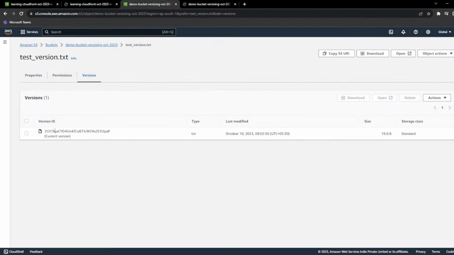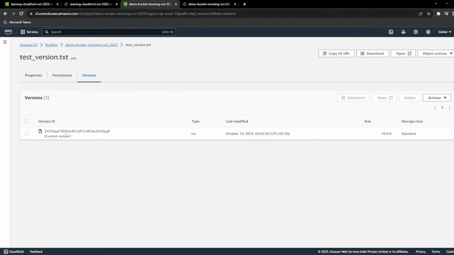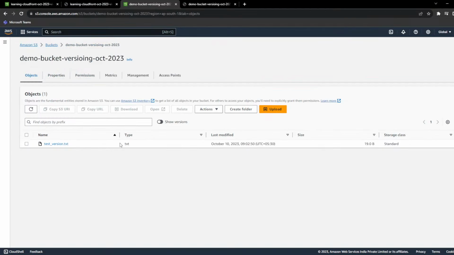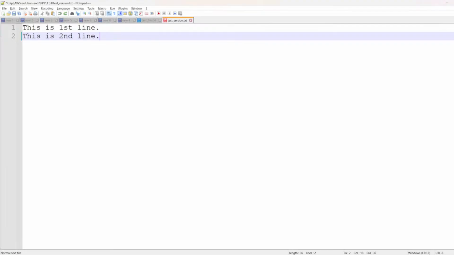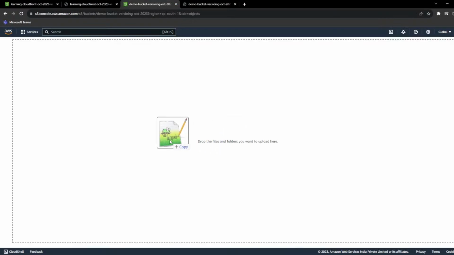A version ID is created, but in the previous bucket there was no version ID. Now for this particular object there is a version ID. Now let's upload a new version of this file again. There are 2 lines. I'm uploading.